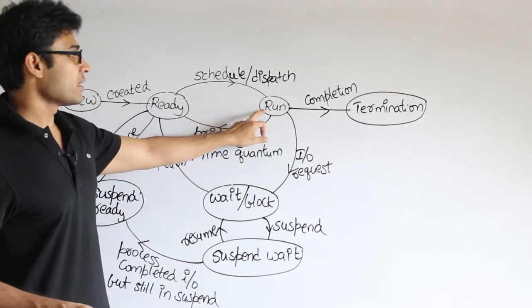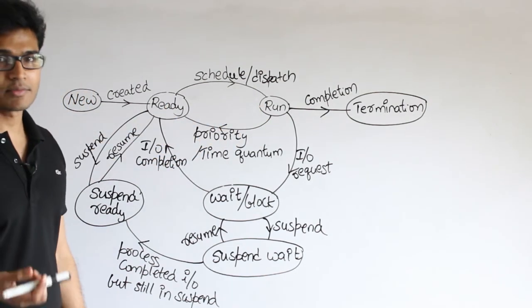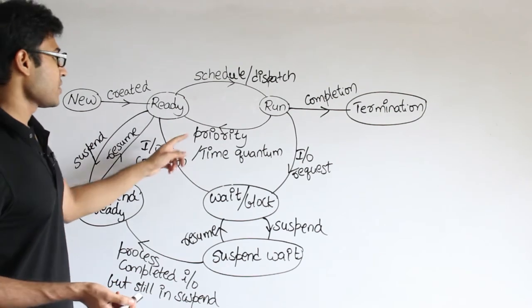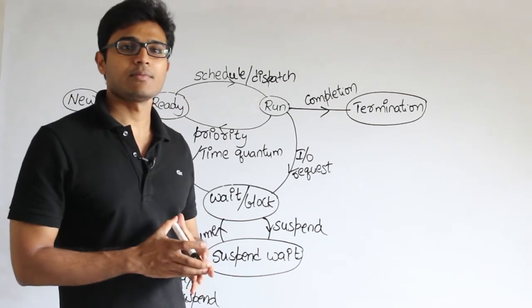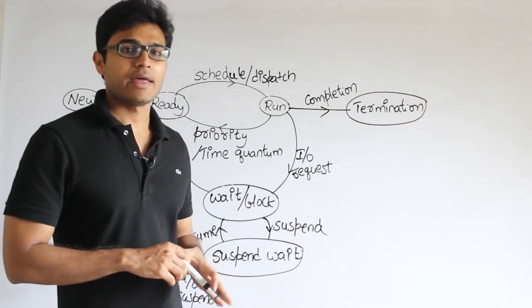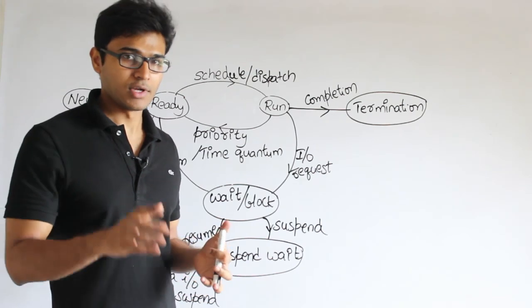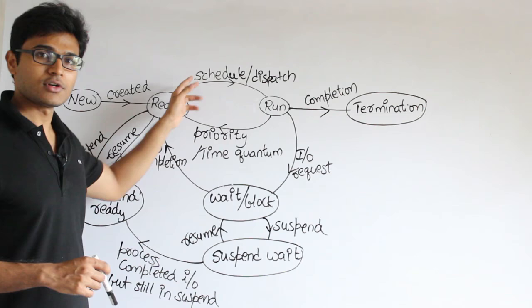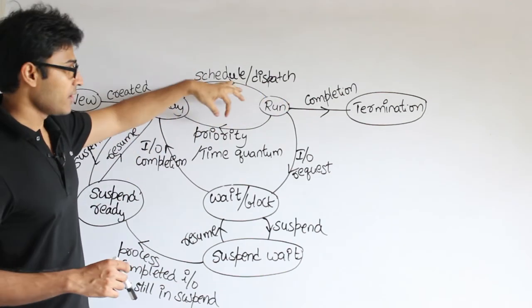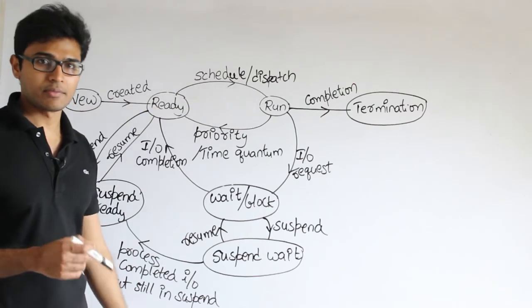And now once you are in running state, you could again go back to the ready state because of various parameters. One parameter is priority. What does it mean is, maybe you have a process which is running in the CPU, and suddenly a very important process came into the picture. Then what you should do, you should stop it and then send it back to ready, and schedule the high important process, right? That is one thing, which means priority will cause a process to get preempted.